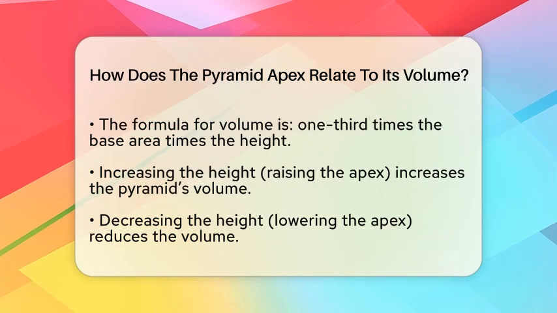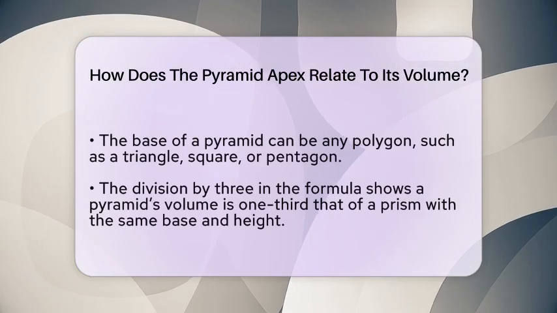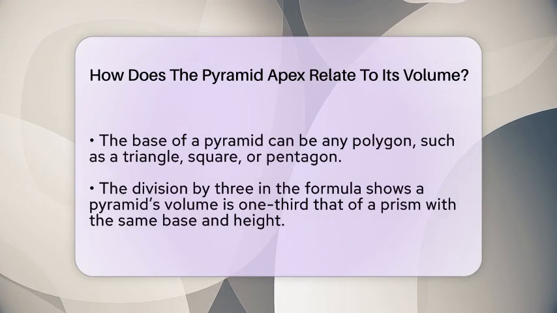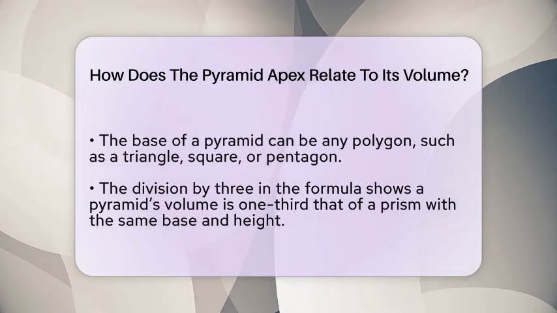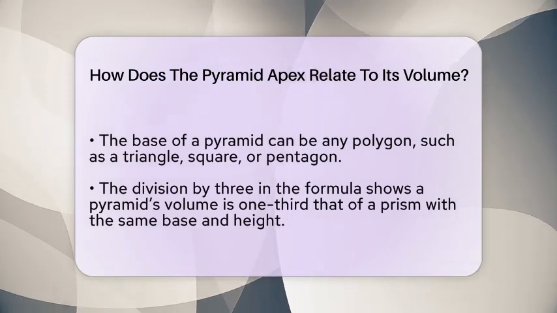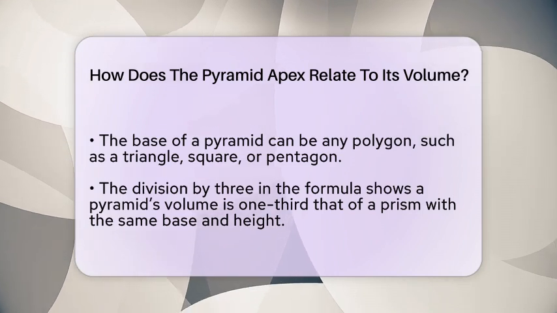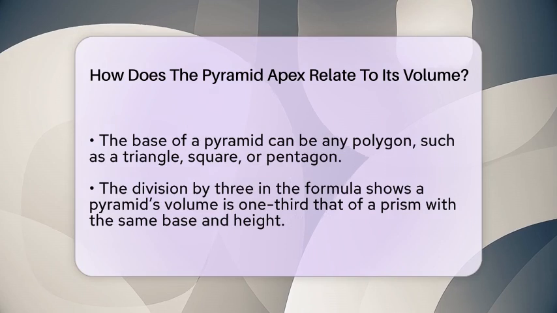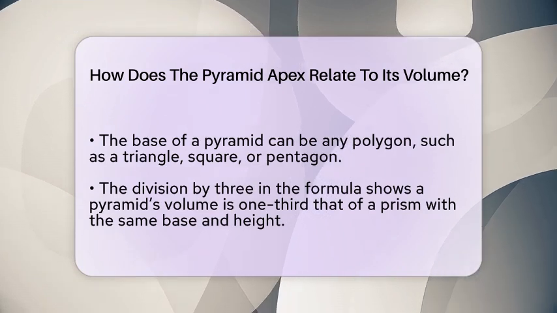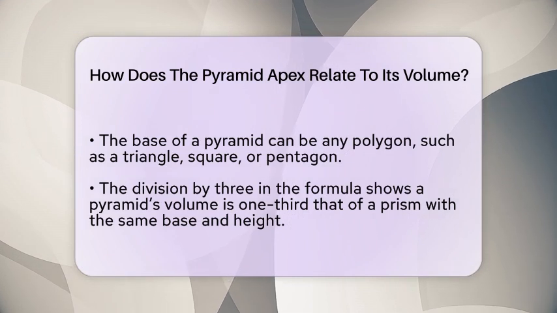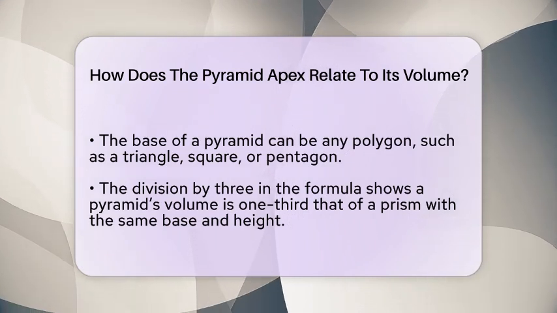apex is above it. The division by 3 in the formula shows that a pyramid takes up only 1/3 of the space a prism with the same base and height would occupy. Visualize a prism and a pyramid with the same base and height. The prism is like a box with straight sides going up. The pyramid, however, tapers inward toward the apex. Because of this tapering, the pyramid's volume is less than the prism's.